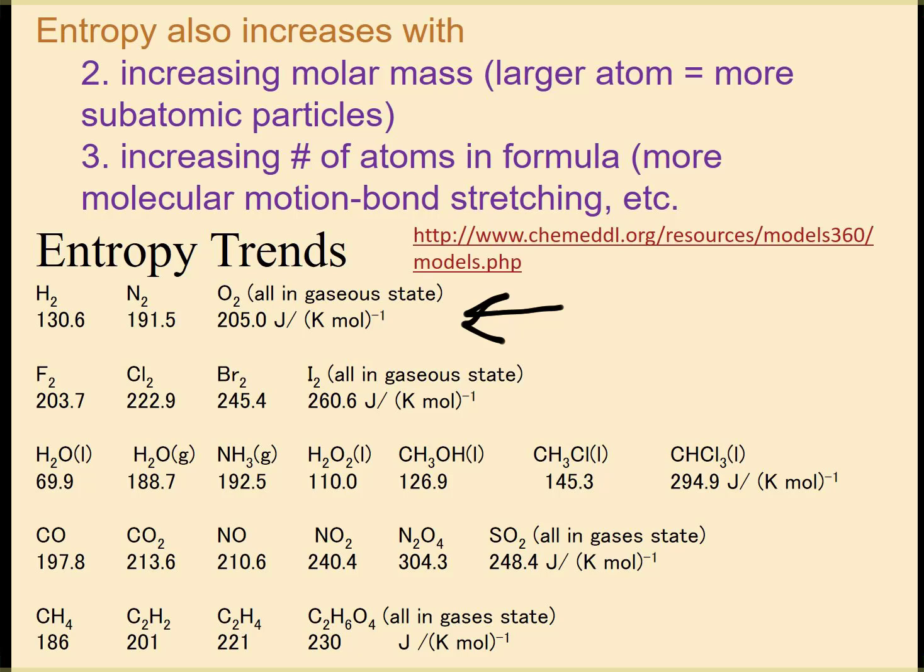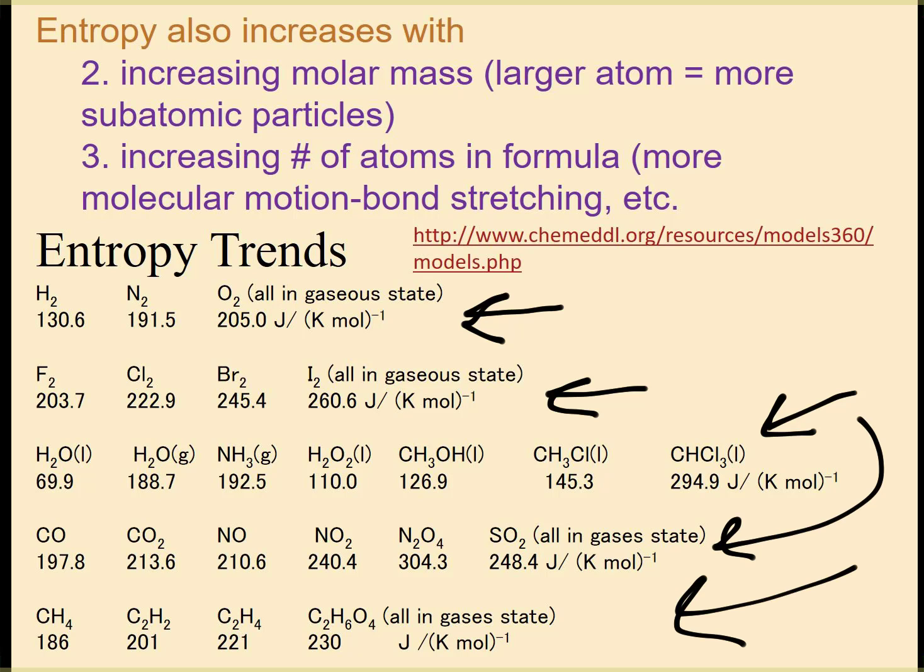So looking at this first example, I have hydrogen versus oxygen. Oxygen is a larger molecule, and you can see it has more disorder, and that is because there's more electrons, therefore there's more possible arrangements. The second one shows our halogens, so as I go down the periodic table with my halogens, again, because iodine has more electrons, more protons, there are more different arrangements that you can have versus the fluorine, which only has 9 protons each and 9 electrons each. And then here's just some common molecules that you can see that the larger the molecule, then the more disorder that you have. And you see that trend through the next two also.